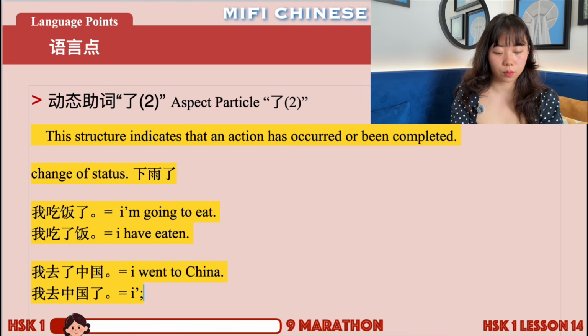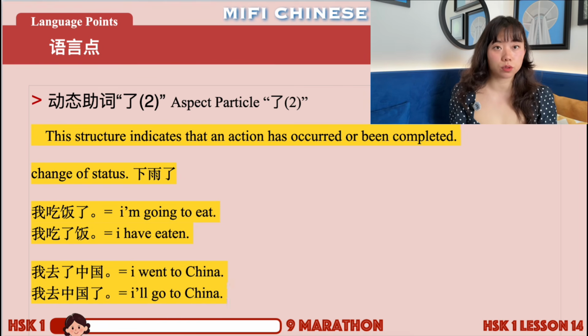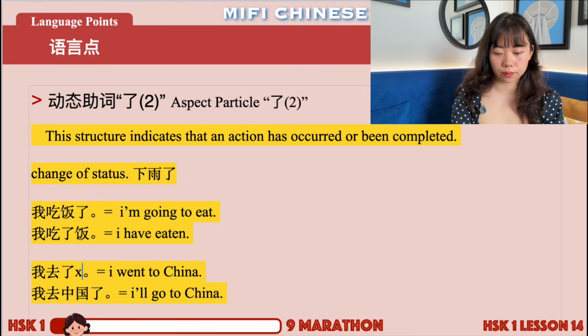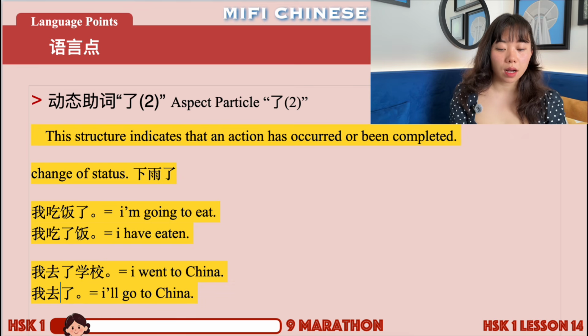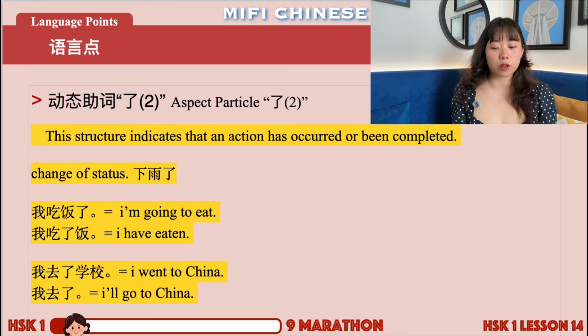I will go to China. Right? It has this meaning implied. 我去中国了, change of status. Before, I was not going to China, but now I'm going to change the status and I'm going to China. Right? Also very similar if you change 中国 to 学校. This one is actually more natural than 去中国, because you could be telling other people I'm going to school, but you're not going to tell people your next schedule if your next schedule is such a big thing that you have to travel really far to another country, right?